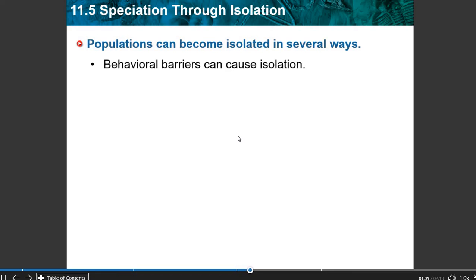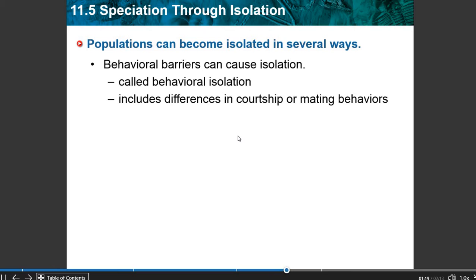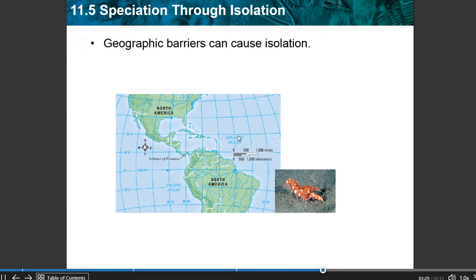Populations can become isolated in several ways. One of them is behavioral isolation, and that is going to be where you end up with different mating or courtship behaviors and things like that. I'll show you an example of that in a video that I'll show in class.